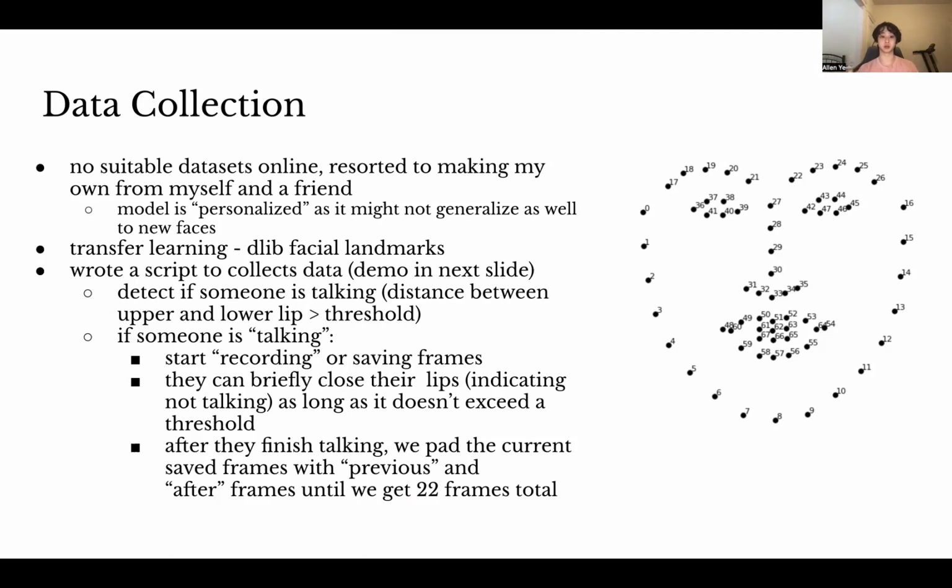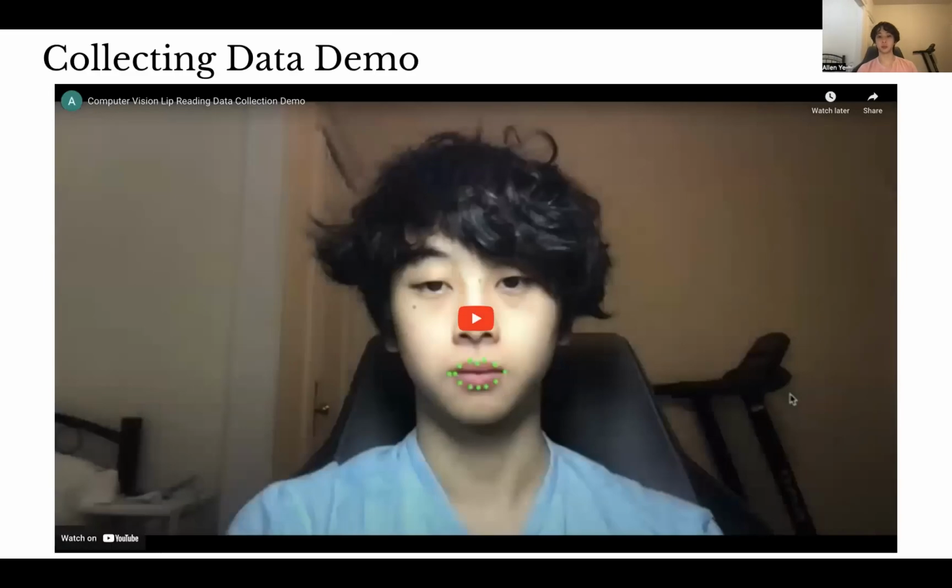After they finish talking, we can pad the current saved frames with previous frames and after frames. So previous frames are just the frames from before we start actually saving the frames, and the after frames are the frames saved after the person closes their lips. So by saving these previous and after frames, we get the start to finish movement of a word, and then we get 22 frames total. Here's a demo of me collecting data just to showcase how the script works.